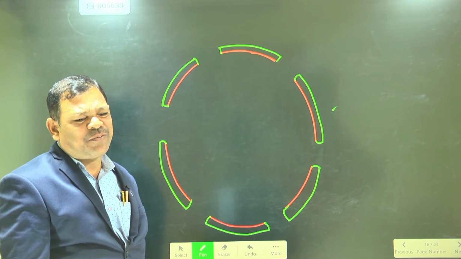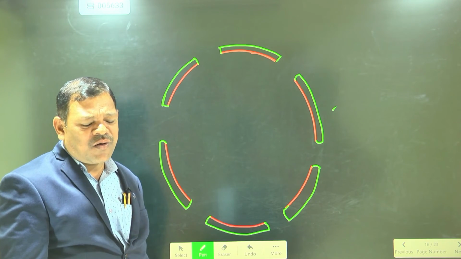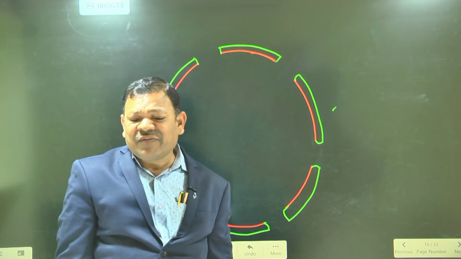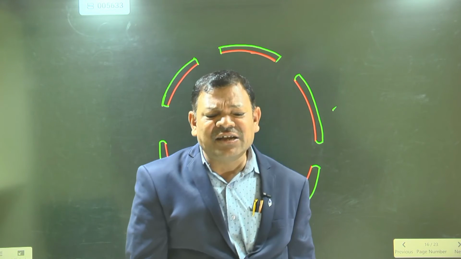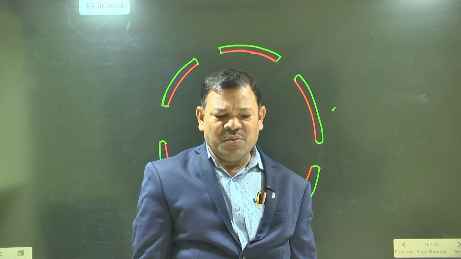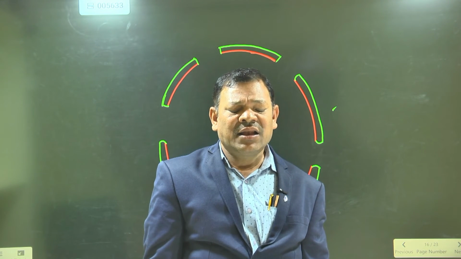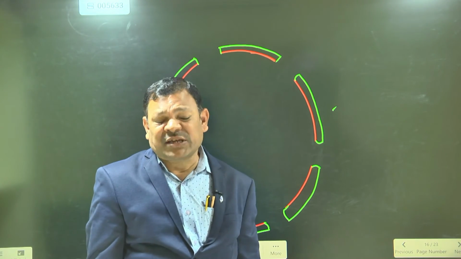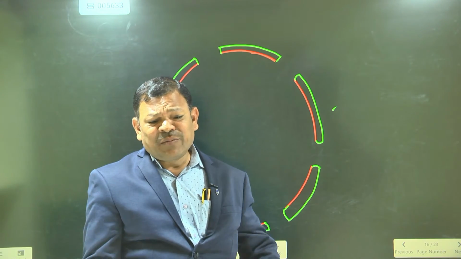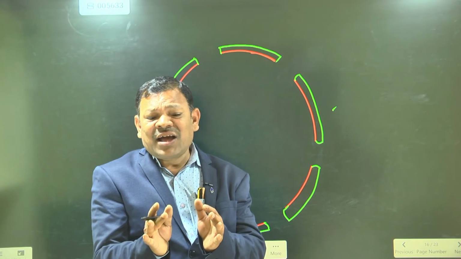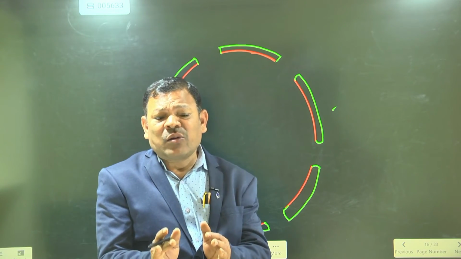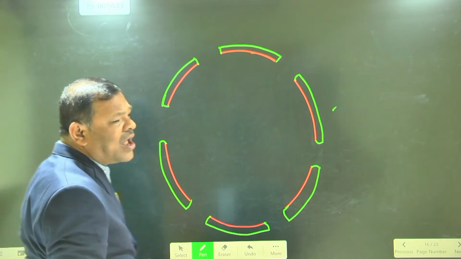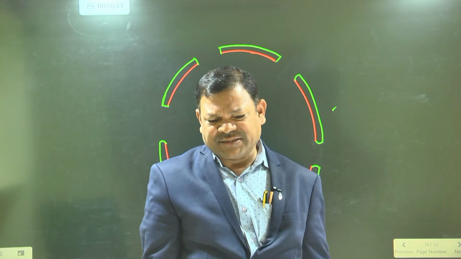Two membranes are present. Yes or no? This nuclear membrane is made up of proteins and lipids, and it is porous. So the materials present can go from the cytoplasm to the nucleoplasm.